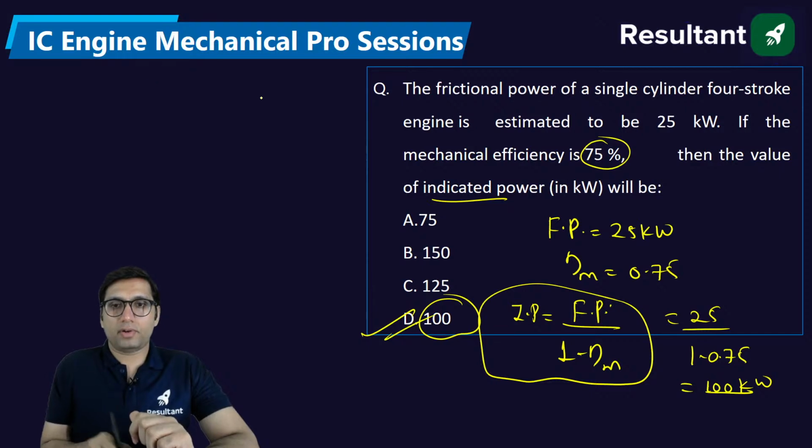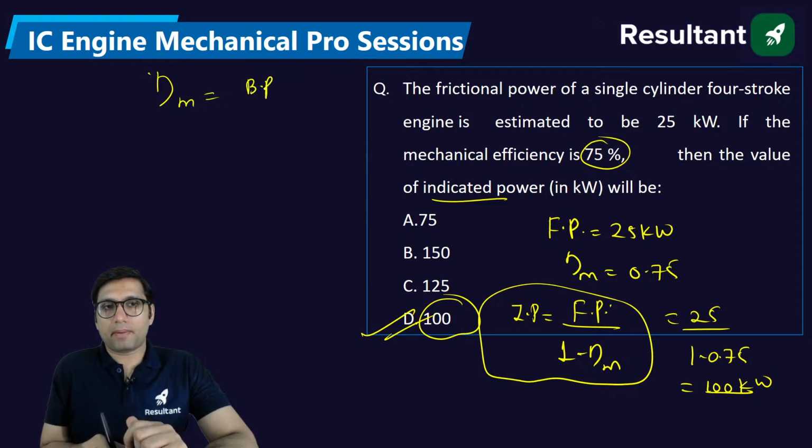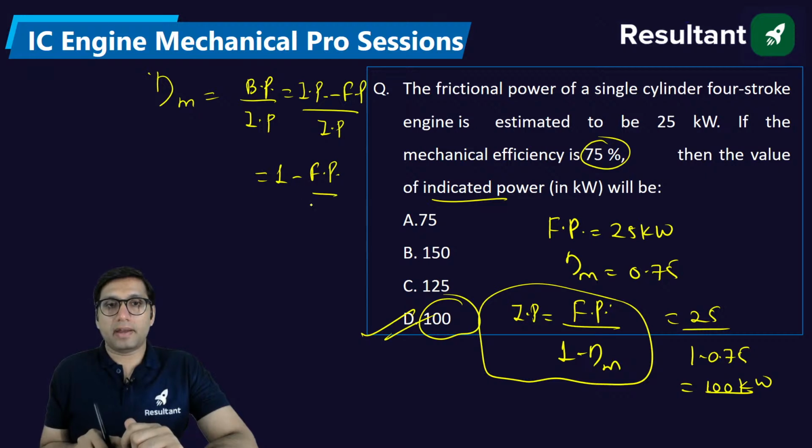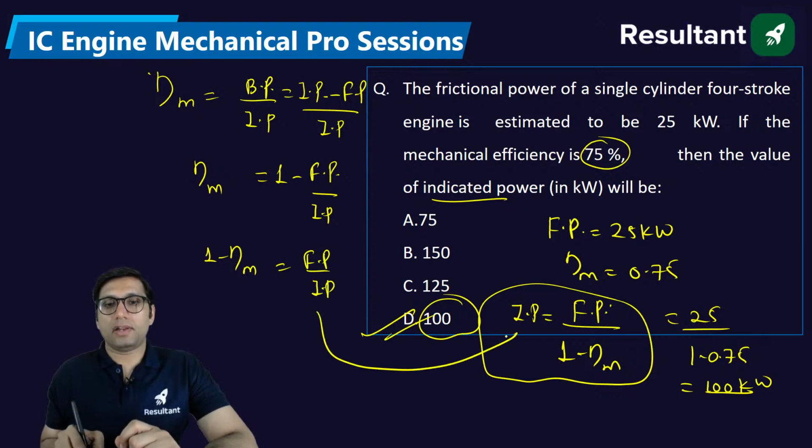How are you going to get this formula? If anyone is having a doubt how you get this formula: mechanical efficiency is equal to brake power by indicated power, and brake power is equal to indicated power minus friction power. Divided by indicated power, you can also write it as 1 minus friction power divided by indicated power. Mechanical efficiency, or we can say 1 minus mechanical efficiency is equal to friction power by indicated power. So indicated power you will get this.